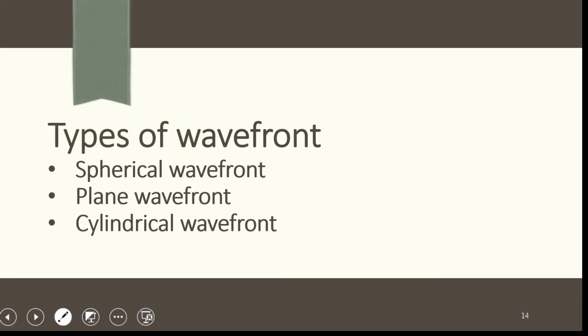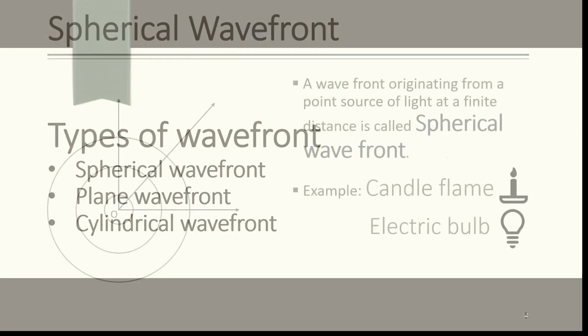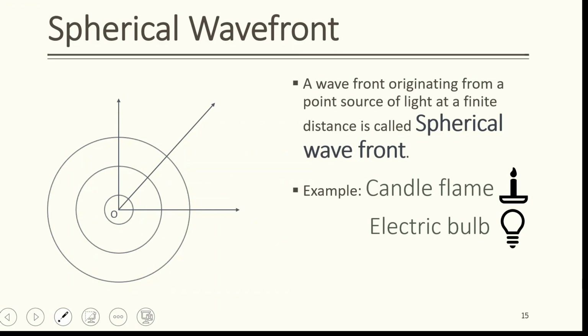Types of wavefront. There are three types of wavefront: spherical wavefront, plane wavefront, cylindrical wavefront. Let us discuss one by one. Spherical wavefront. A wavefront originating from a point source of light at a finite distance is called a spherical wavefront. Examples: candle flame, electric bulb, etc.